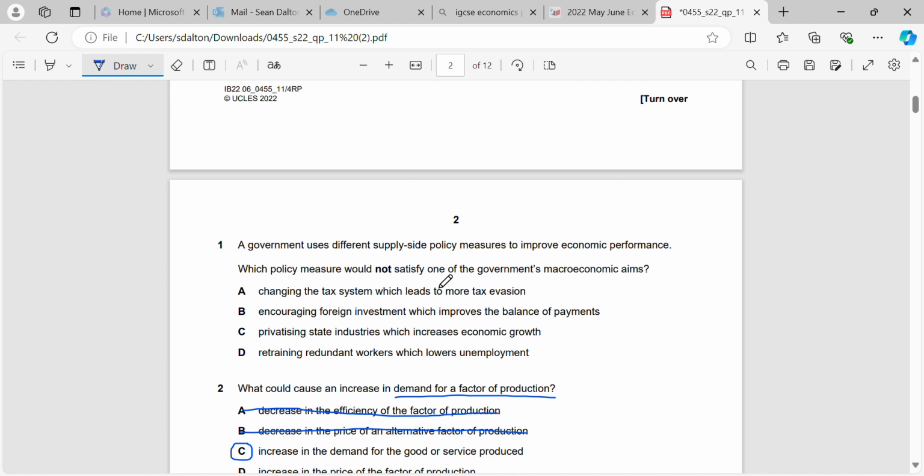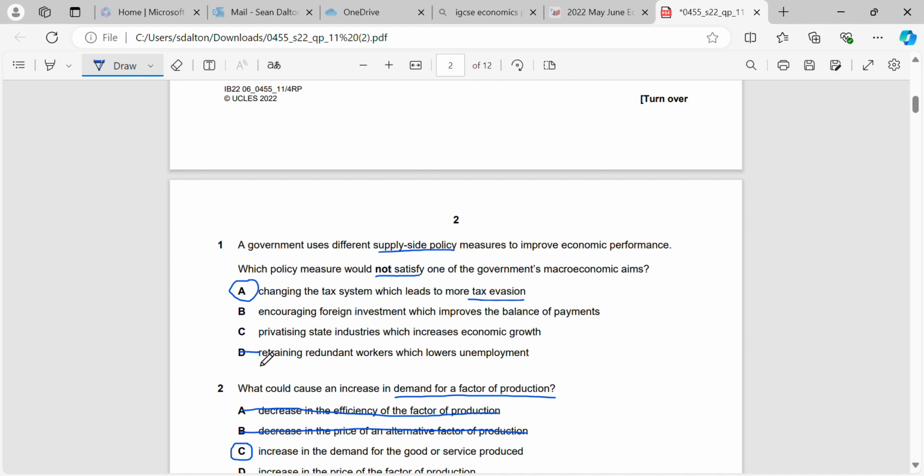so a government uses supply side policies measures to improve economic performance. Which policy measure would not satisfy one of their macroeconomic aims? Okay, well, straight away I can tell you that it's A, changing the tax system which leads to more tax evasion. So that would not be an aim of a government, to have less people paying tax. That's a terrible thing for a government.